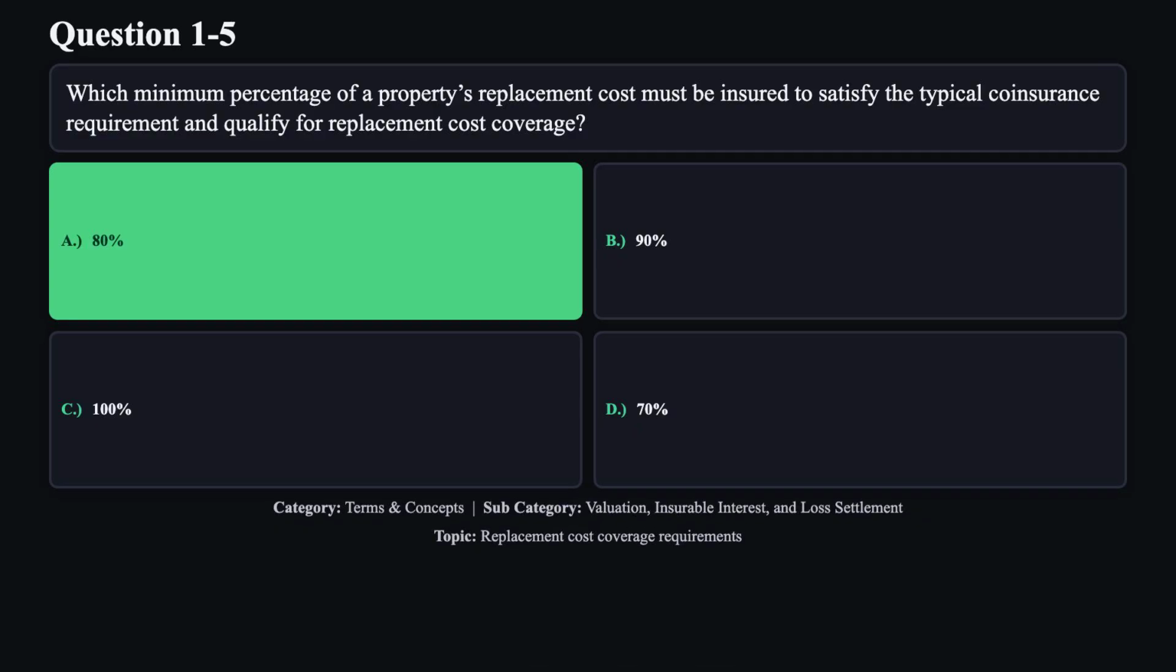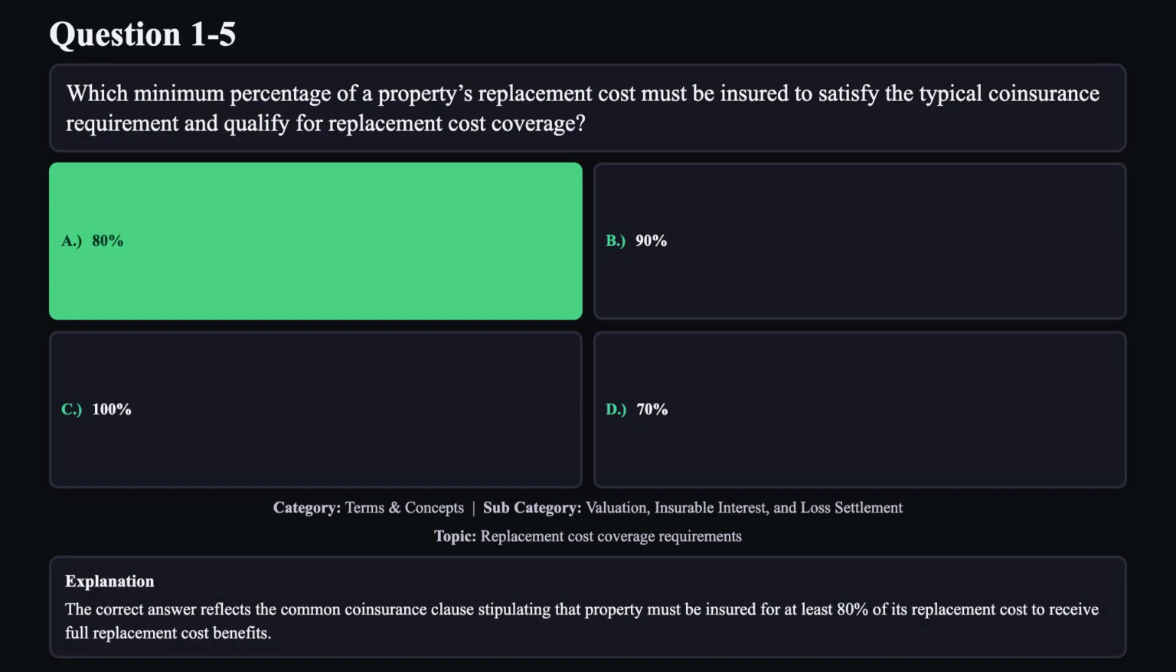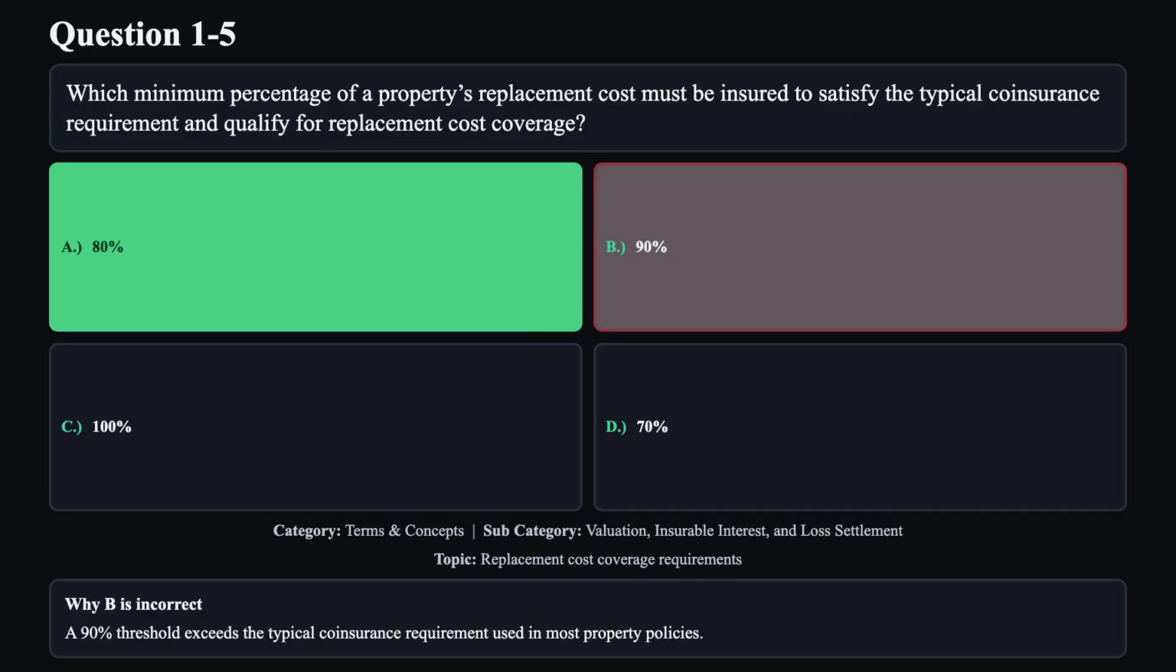The correct answer is A. The correct answer reflects the common coinsurance clause, stipulating that property must be insured for at least 80% of its replacement cost to receive full replacement cost benefits. Reason B is not correct. A 90% threshold exceeds the typical coinsurance requirement used in most property policies.